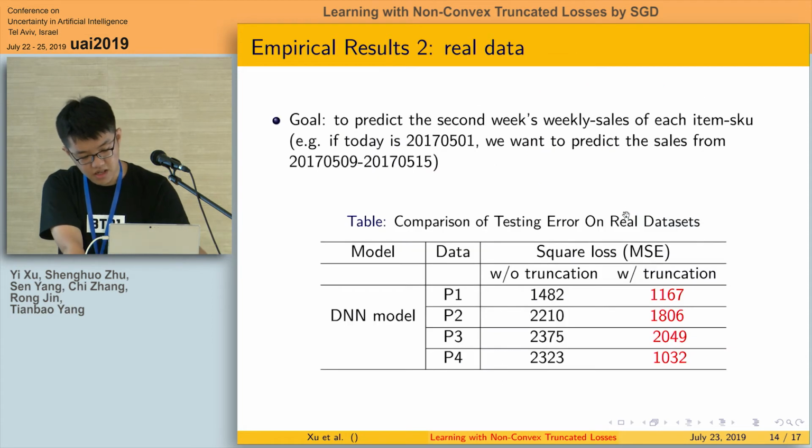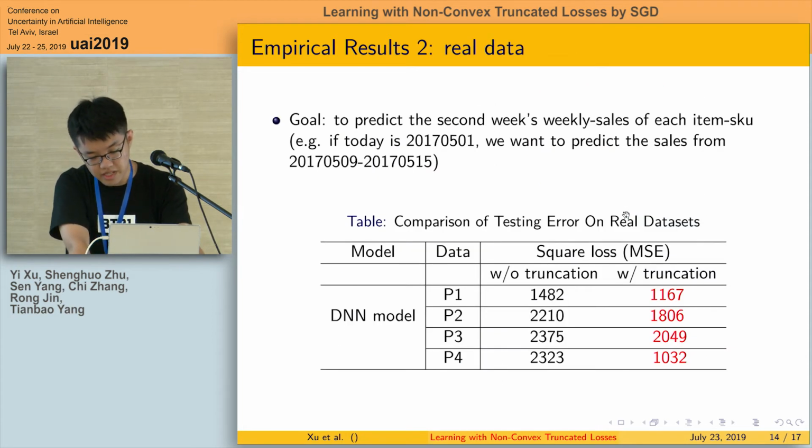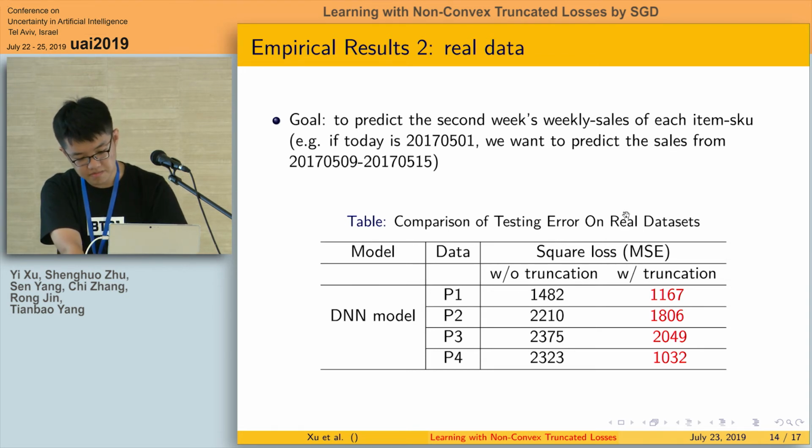Okay, the next empirical result is about a real-world application on sales forecasts. We use a deep network model, which is a nonlinear model. And the result again demonstrates that learning with truncation has a significant improvement over learning without truncation.